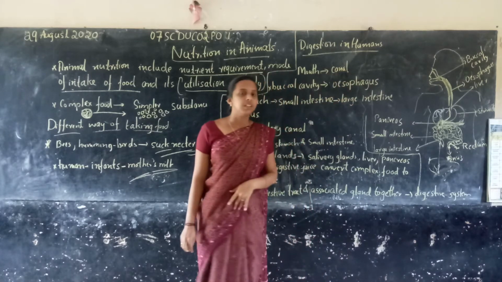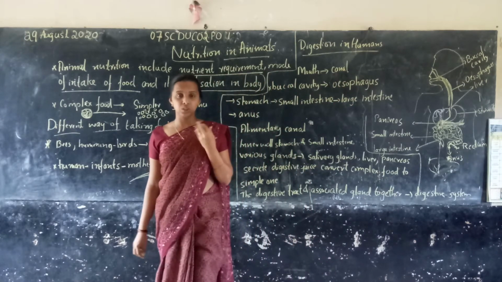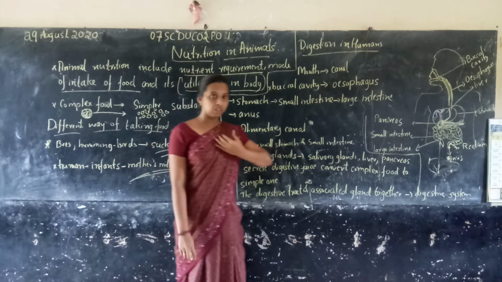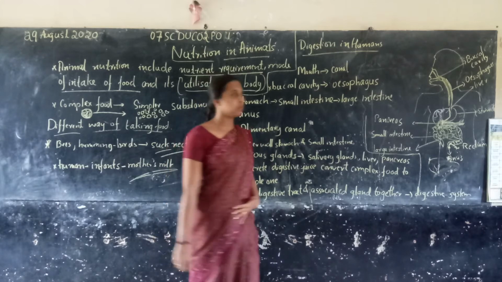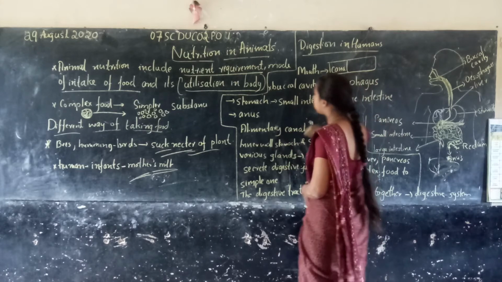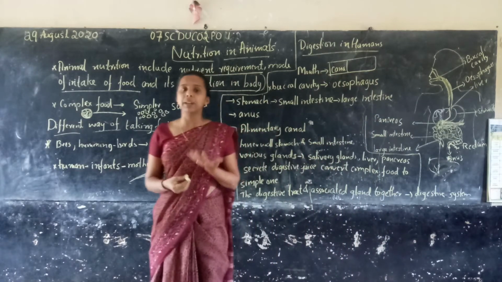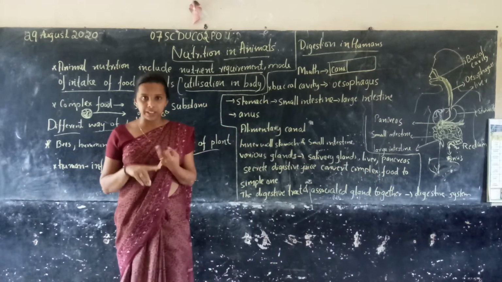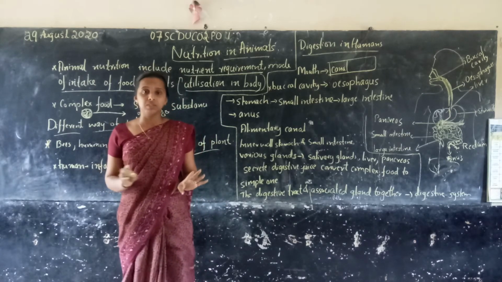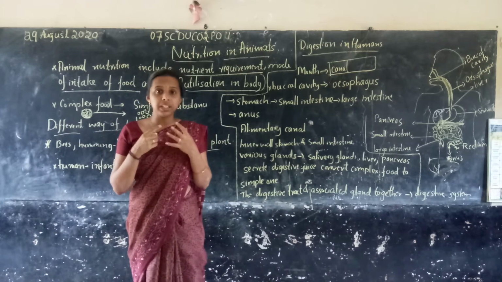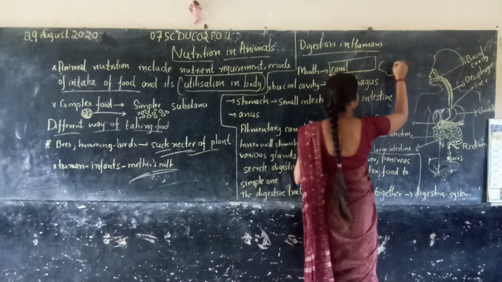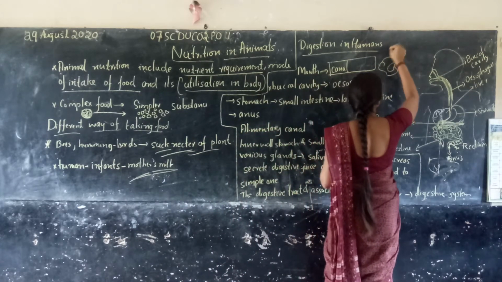What is this? We take food through the mouth. So it passes through the whole digestive system, which is a canal. We take any complex food like rice or chapati, dosa, meat, drinks, anything. What you eat, we take through the mouth. It is always in a complex form, like big structured food.